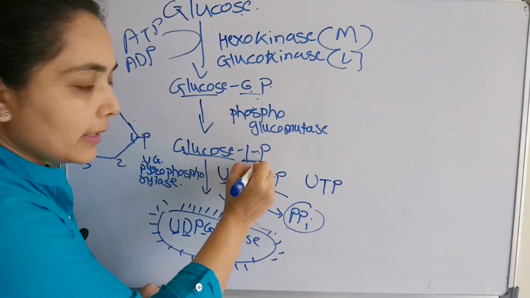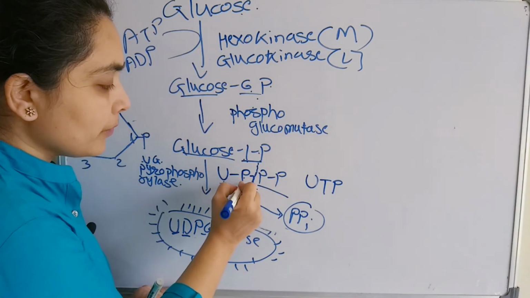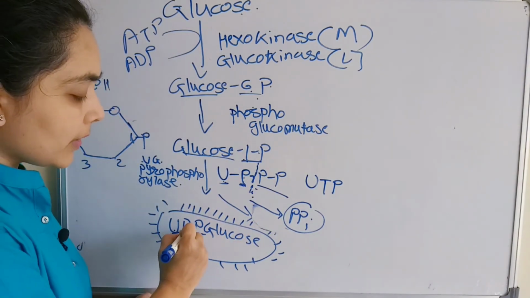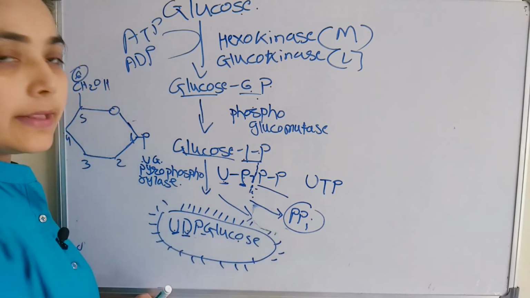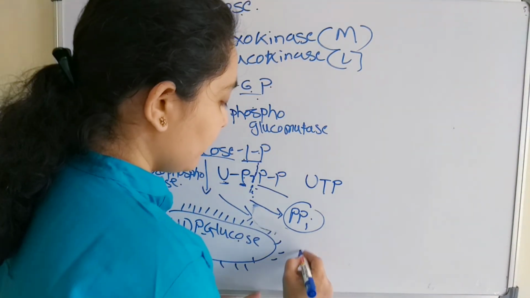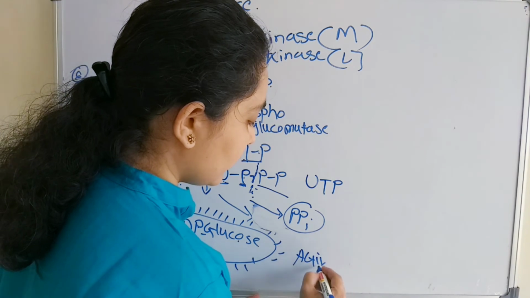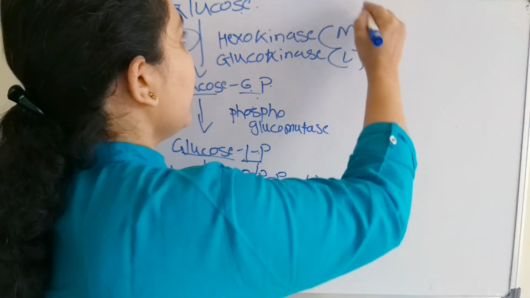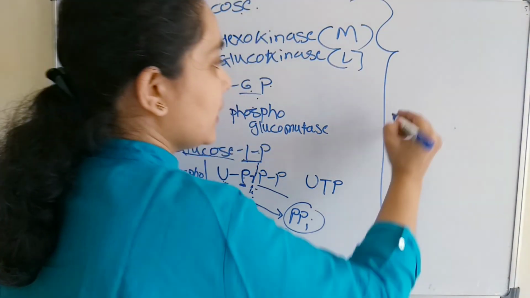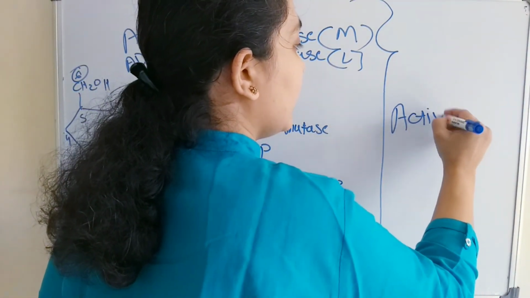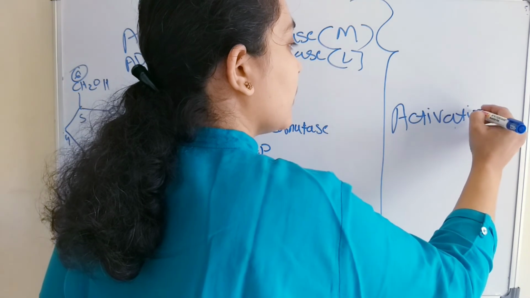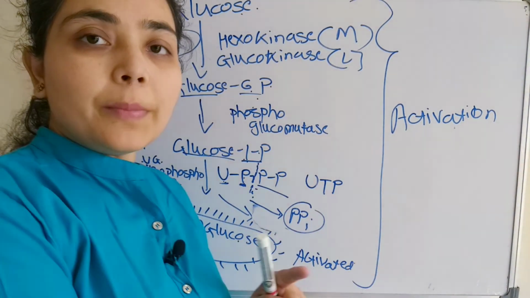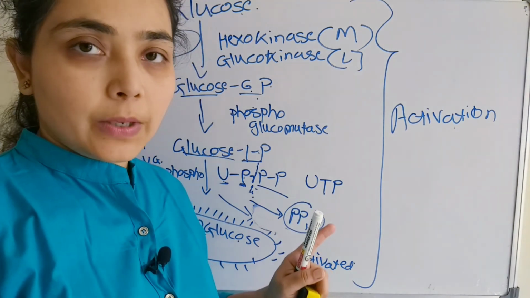So already it is having the 1-phosphate group. Now one more phosphate will come. So diphosphate. So uridine diphosphate glucose, and this is an activated form of glucose. Activated, and this complete step is known as activation. Only after this will the polymerization of glucose take place.